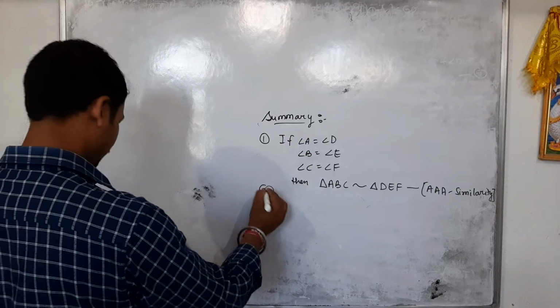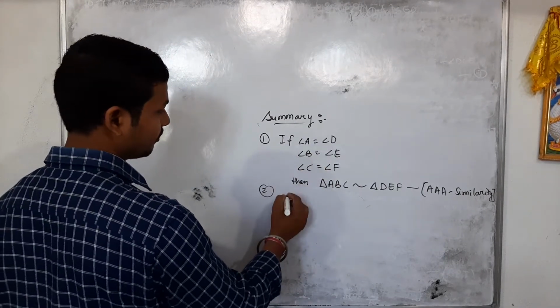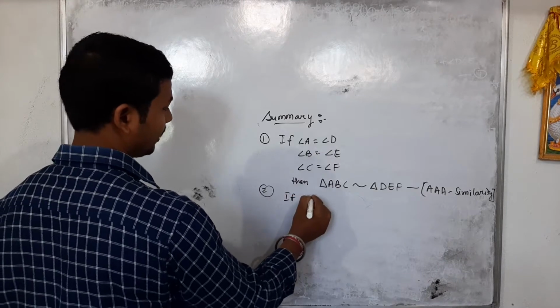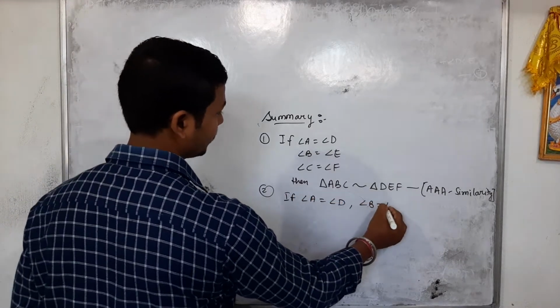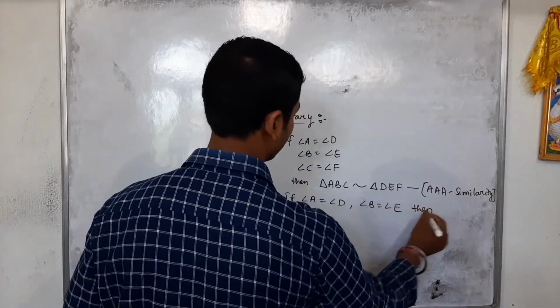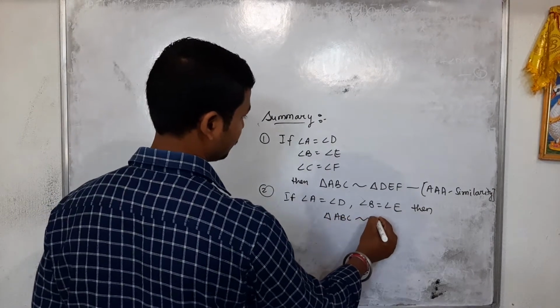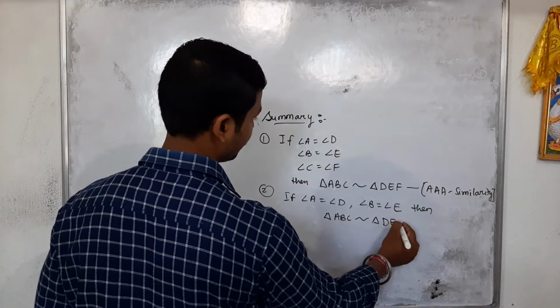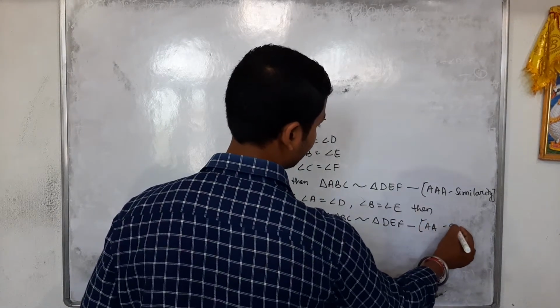The second one: if any two angles of two triangles are equal, if I write angle A is equal to angle D and angle B is equal to angle E, then also we can say that triangle ABC will be similar to triangle DEF. Angle angle similarity.